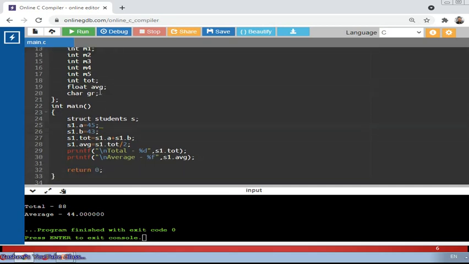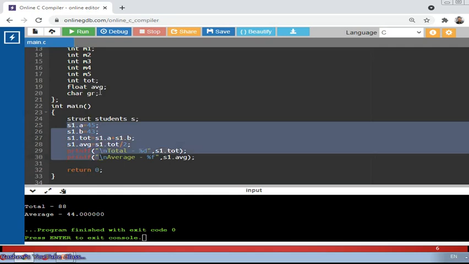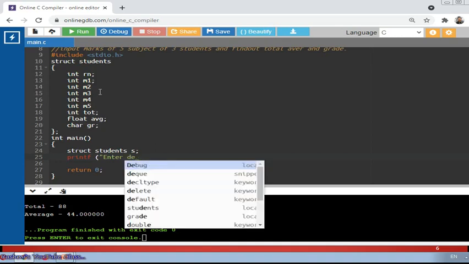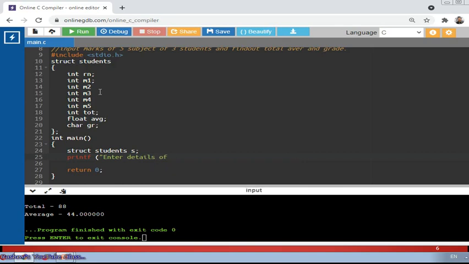Now I have to input, as my question is saying, the values of students like roll number and marks. So I have to specify here printf enter details of 3 students.